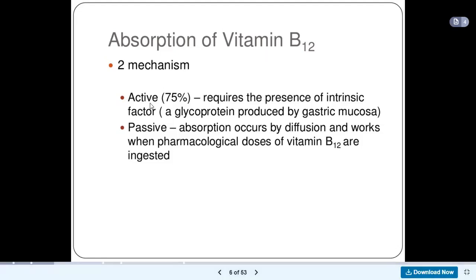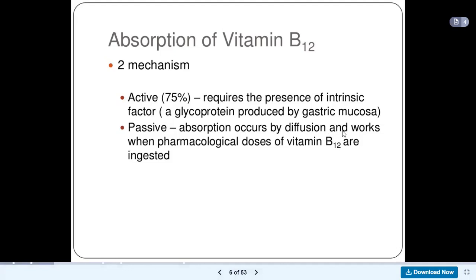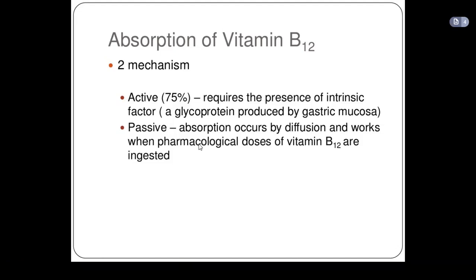Then the passive, or 25%, of vitamin B12 is absorbed through diffusion. This process happens when you take a vitamin B12 drug. You could go to the pharmacy and get vitamin B12 as a drug.